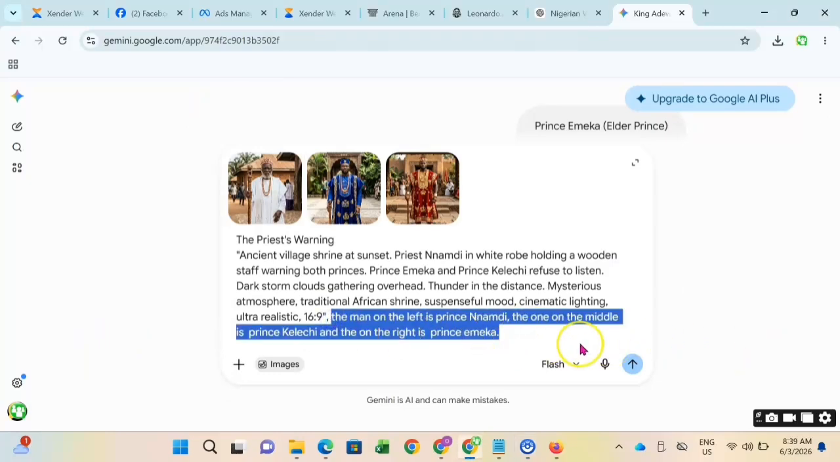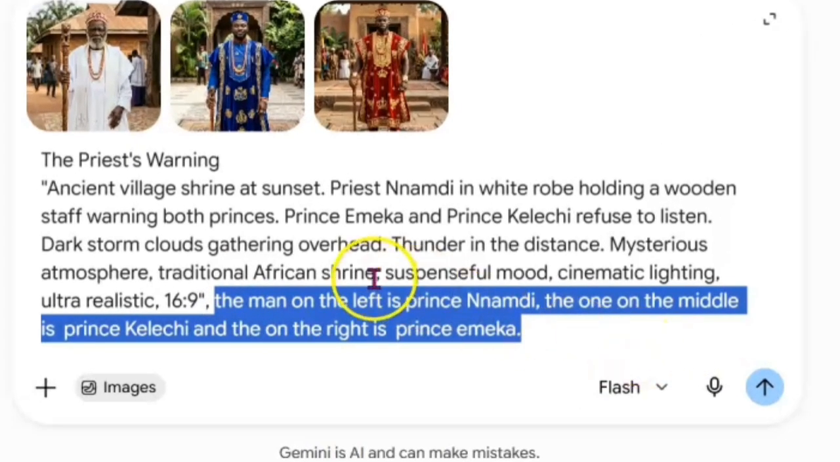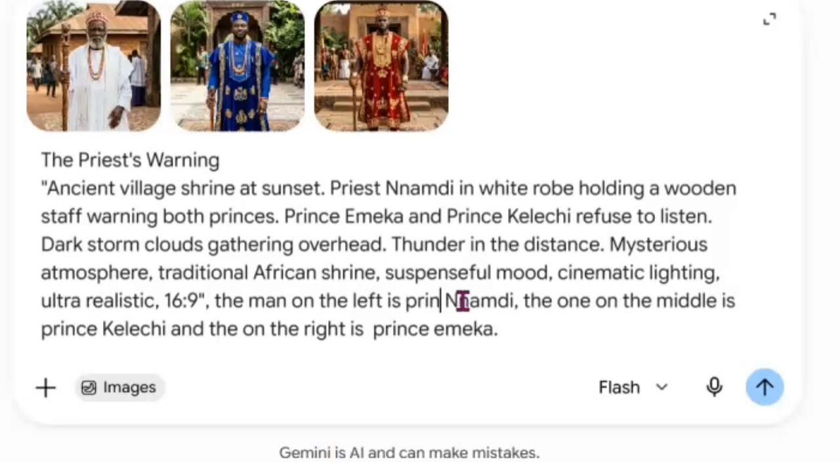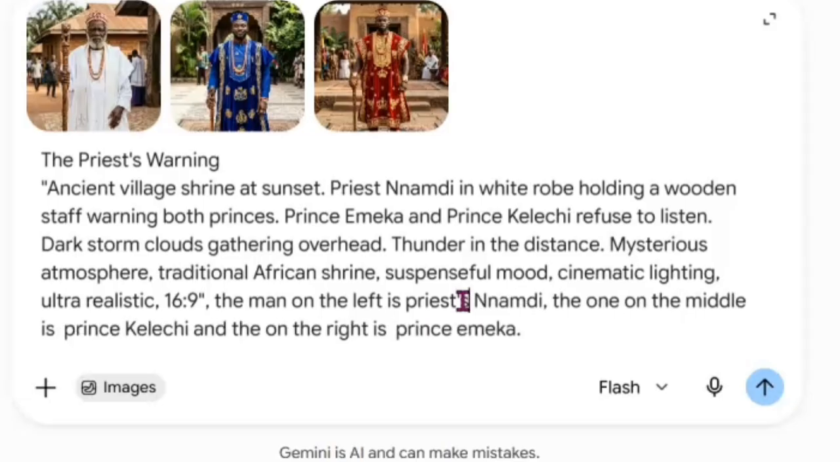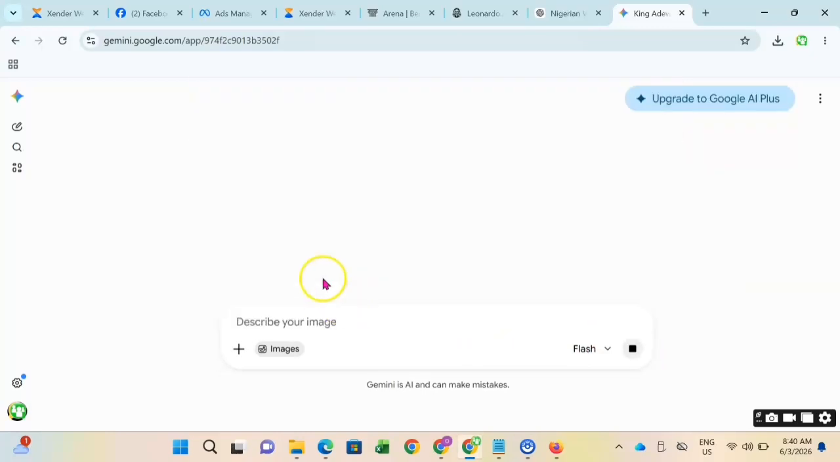Now this is scene 3, right? So I have to rush that place. This is scene 3, and I added that the man on the left is Prince Namadi, who is our priest. I have to correct that. The one in the middle is Prince Kelechi, and the one on the right is Prince Emeka. Now you see it's going to be able to create this scene very well. Once you are done with the edit, go down and click submit.